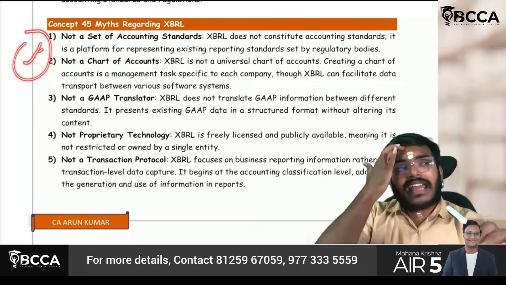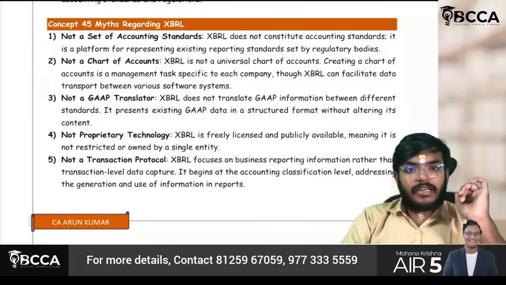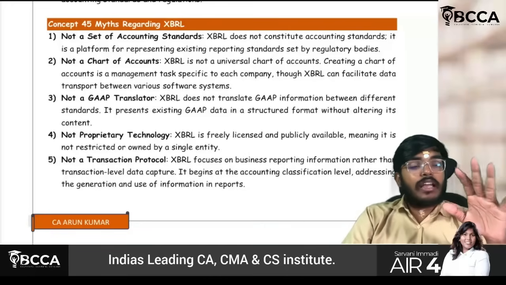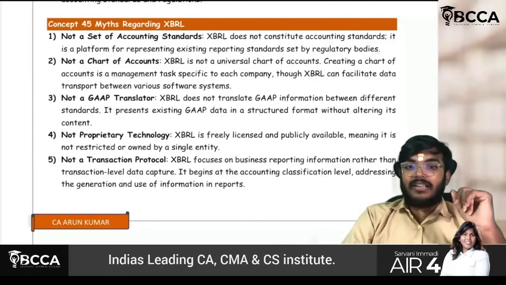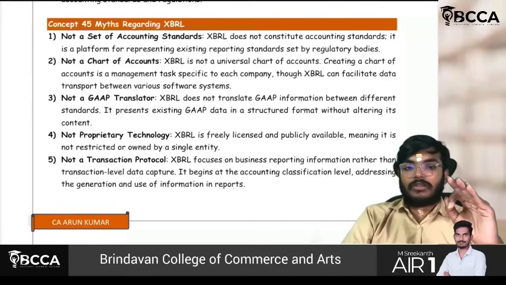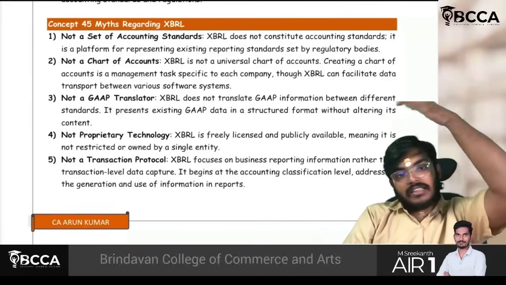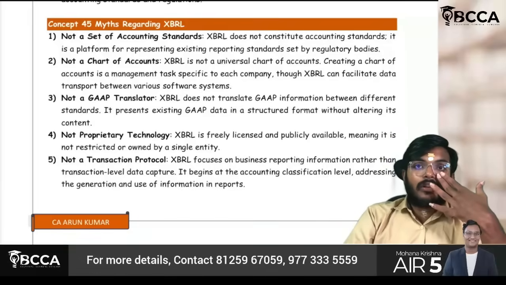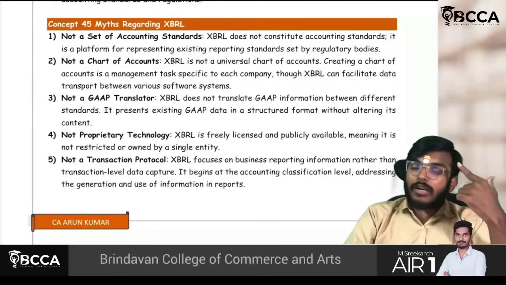Sir, see, this XBRL is not a separate accounting standard. It is just a reporting language. It is not a substitute for accounts. It is not a GAAP translator. Whatever you have presented, that only it will convert into a machine readable format, and you can transfer the data to any person, of course keeping confidentiality in mind.